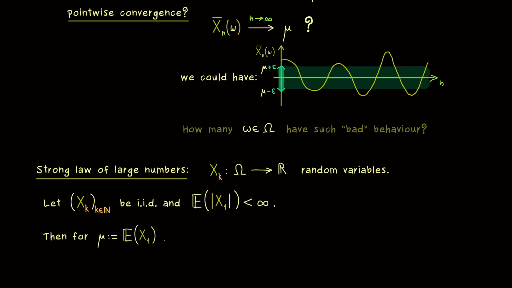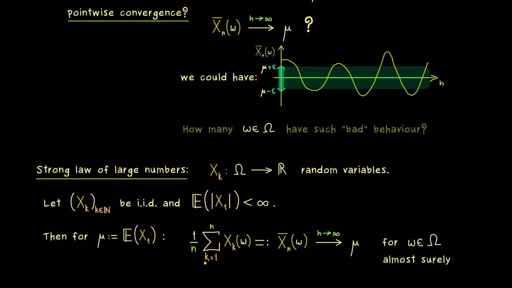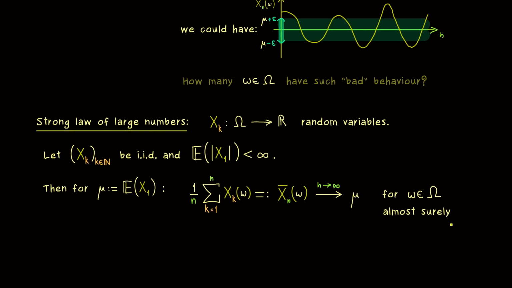But first, let's write down the claim of the strong law. It just tells us that the average here, evaluated at a given sample omega, converges to mu. So this is exactly what we wanted to have from before. We have the pointwise convergence. And we get this property almost for all lowercase omega in the sample space Omega. Indeed, we say that we have this nice property almost surely. So one can say this convergence here works with probability 1.